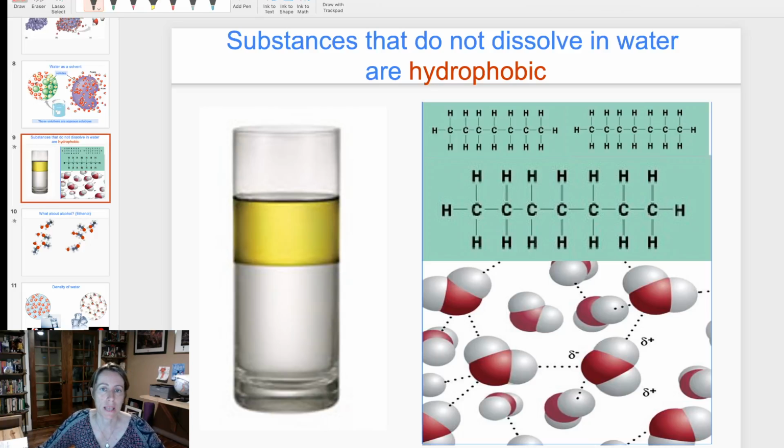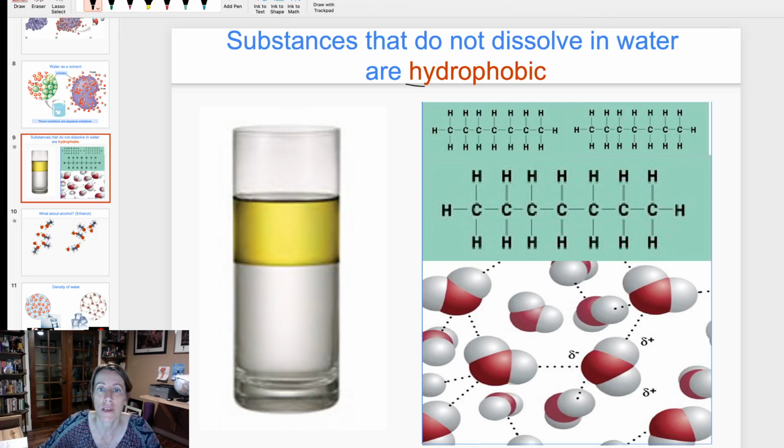There are substances out there that do not dissolve in water. I'm sure you can think of quite a few. Oil, gasoline, like olive oil, cooking oil. What else doesn't dissolve? I mean, there's a bunch of different things that do not mix with water. And the word that we use for things that do not mix with water is hydrophobic.